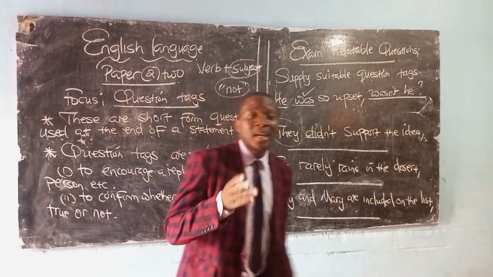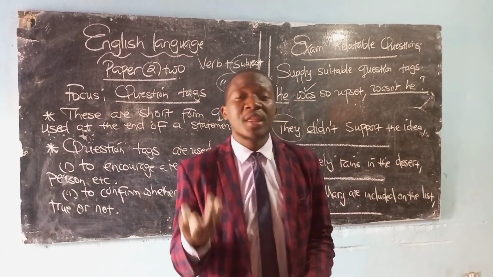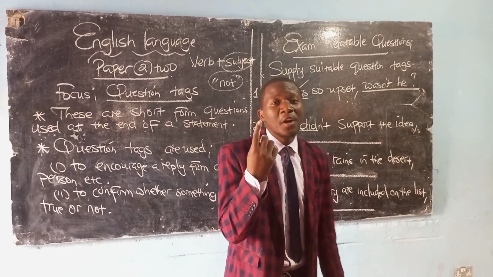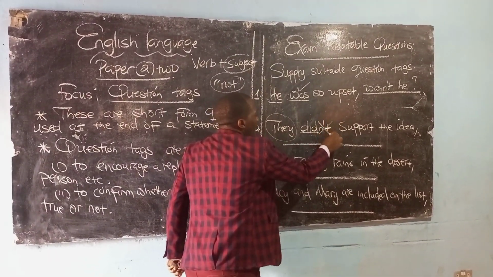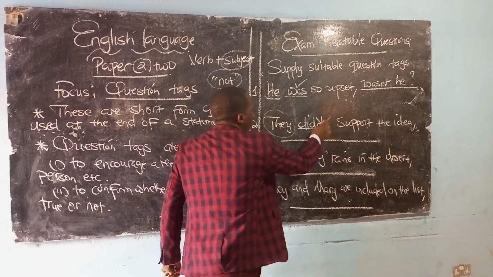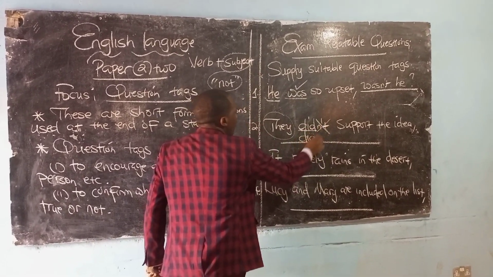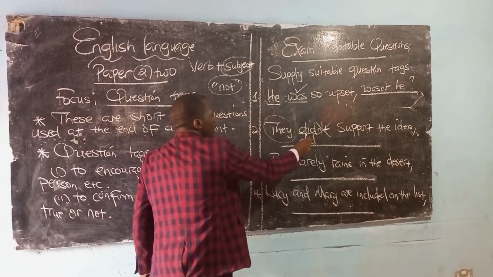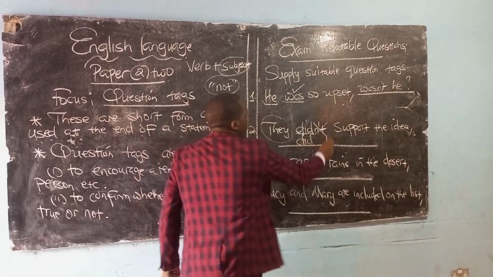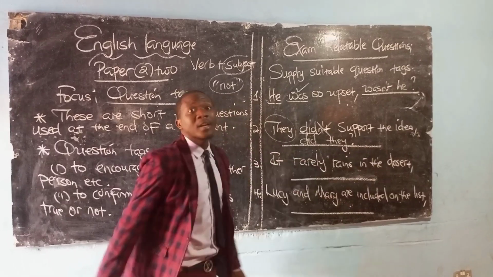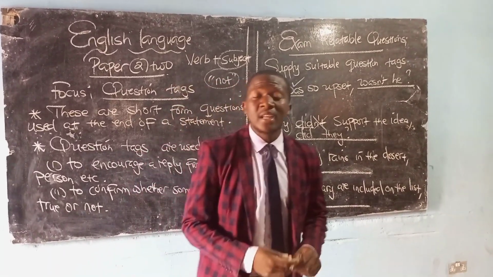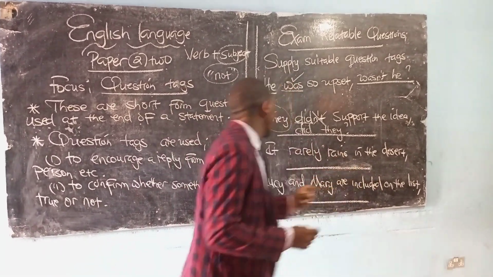And like I said, a negative statement will then be followed by a positive question tag. So we are just going to get rid of the negativity or negative word. Then I'm going to remain with a did. Remember, always start with a verb. So I'm going to say did they. Then I'm going to put a question mark. Having done that, then it means we've answered correctly.